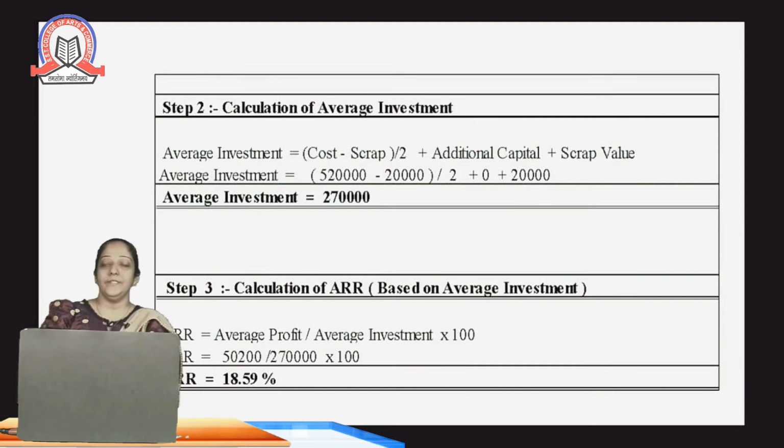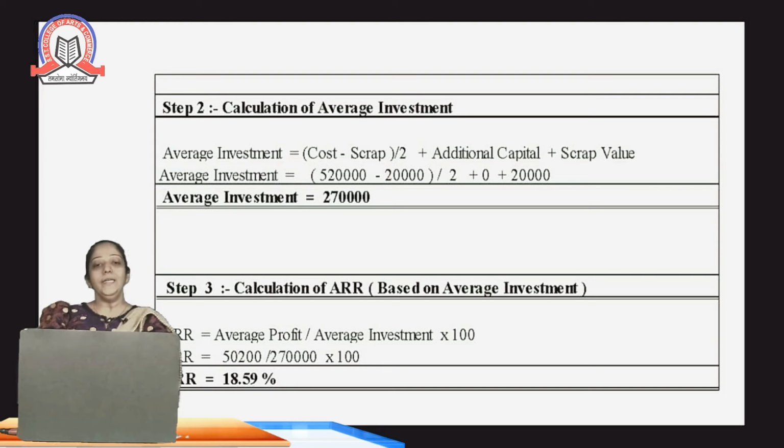Coming to the next, which is step number 2, calculation of the average investment. The formula for calculating average investment is cost minus scrap value divided by 2, plus additional working capital, plus scrap value. By applying this formula, we'll get the amount of average investment, which is 2,70,000.